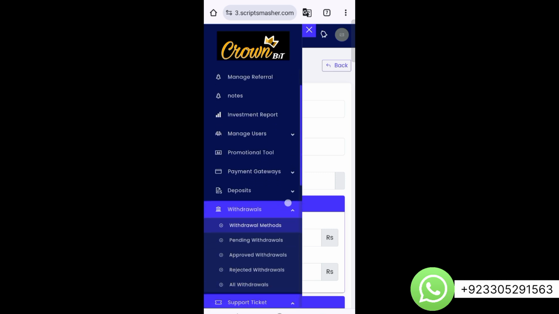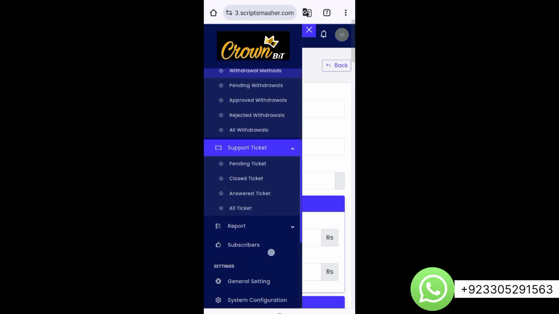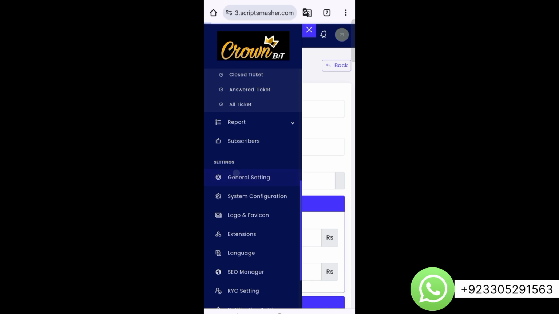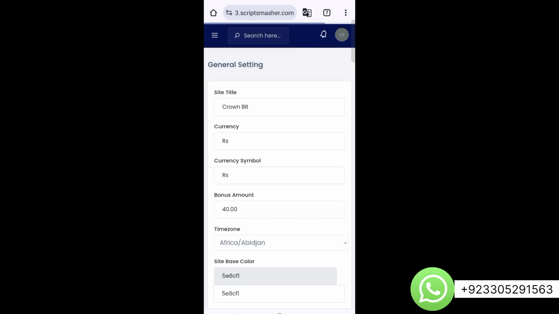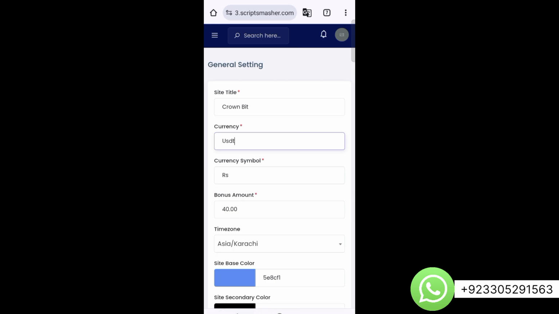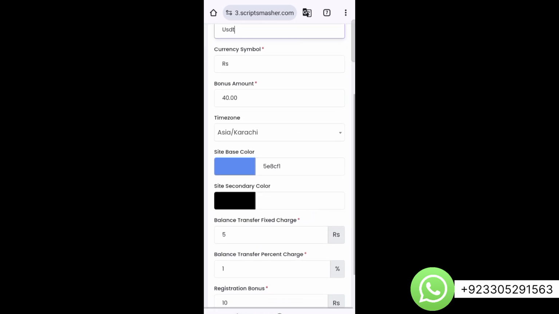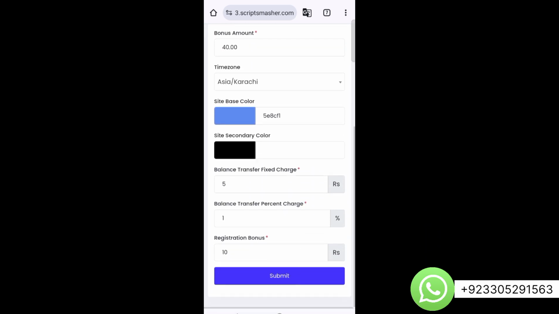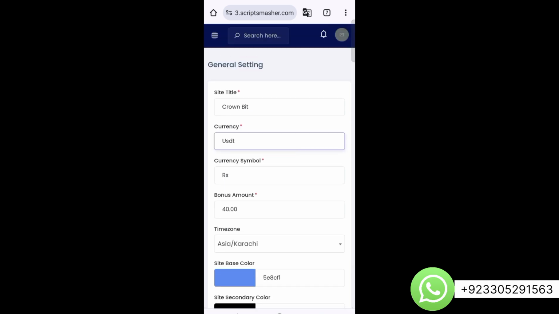Here are support tickets. Admin can communicate with the users on the site. Here is the general settings option. From general settings, you can change the name of the website. From here you can change the currency from RS to USDT, and you can change the currency symbol from here. You can change the bonus on registration and site based colors as well.